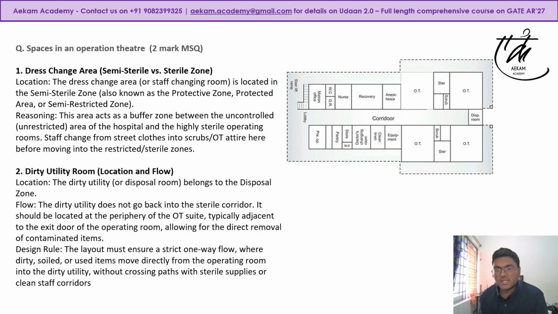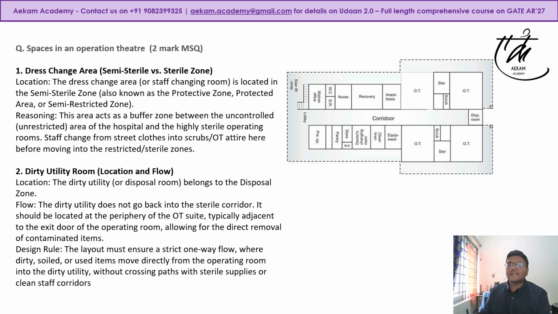The next question is a 2-mark MSQ question, based on space planning and space standards. A new type of question, not very new, I would say. This was being asked in, say, GATE 2008, 2007. Those papers had these kinds of questions, but in the last 5 years this is a new type of question. There were spaces given in an operation theater, and you had to match the correct labels. Basically, in an operation theater scenario, you have a corridor.